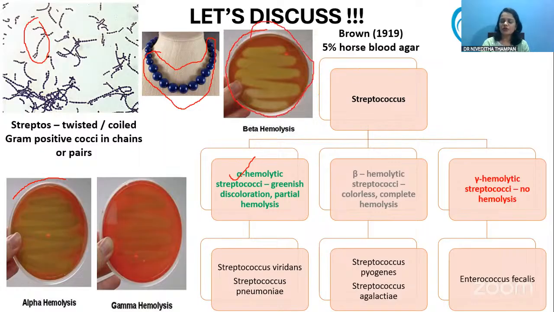This type of hemolysis is usually seen in beta hemolytic streptococci, which mainly include pyogenes and agalactiae. Then lastly there are gamma hemolytic streptococci, where no hemolysis takes place at all. It will appear red, the color of the blood agar. Enterococcus faecalis is an example of this.